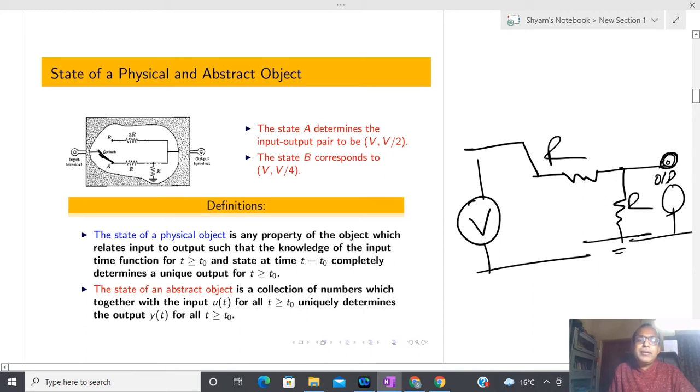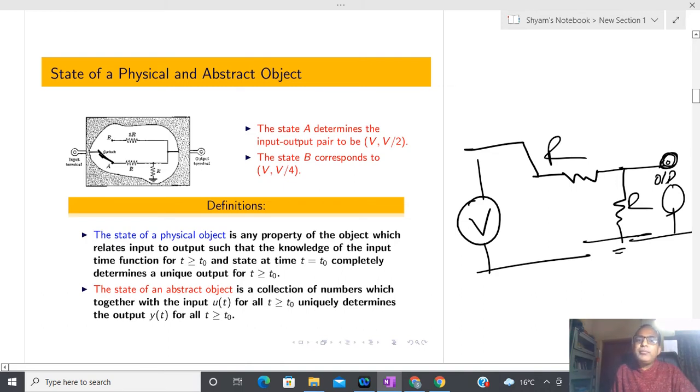For the time being you can assume that value is 4R. Now again I am going to see what kind of voltage appears across this resistor, and at that time we recorded the value V by 4. Okay, I am not going to solve it.